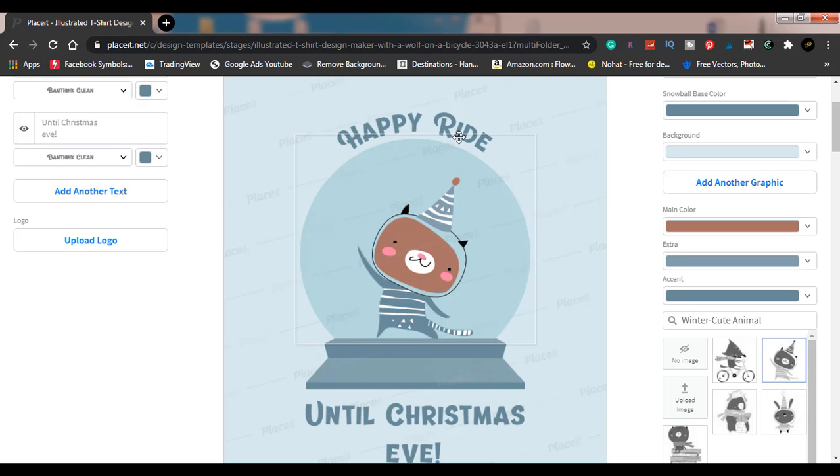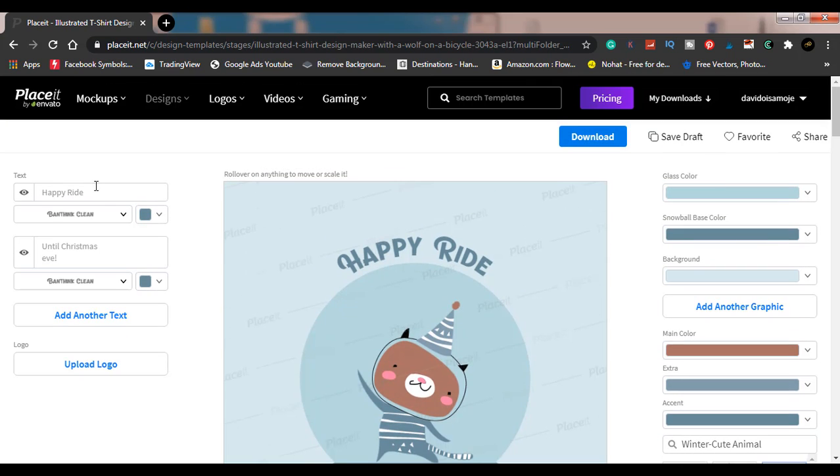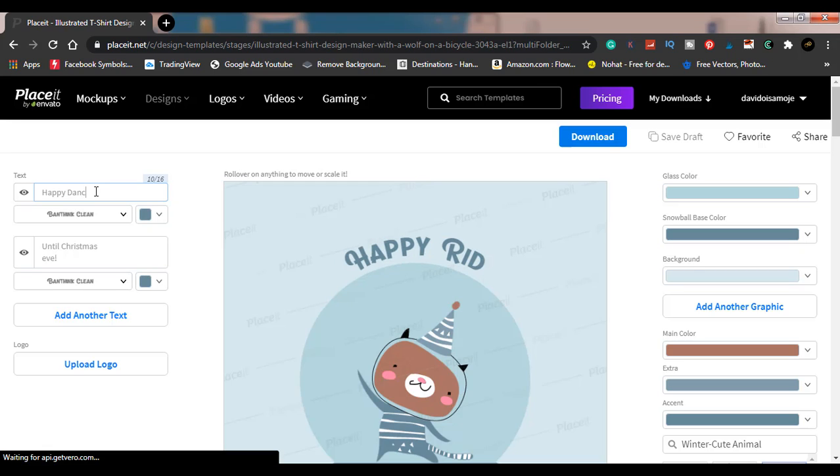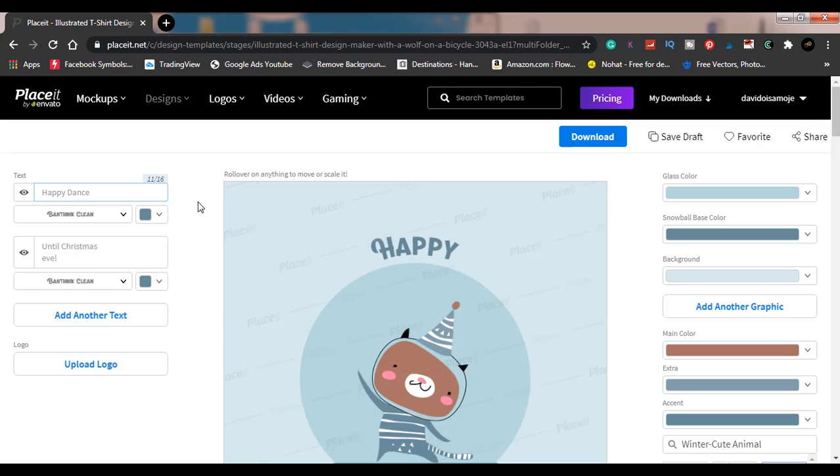You can do happy dance. All right, so to change it to happy dance instead of happy ride, I can go over and just change it from here. Just do dance. Okay, you can see how cool it is to change this around. Now it says happy dance.